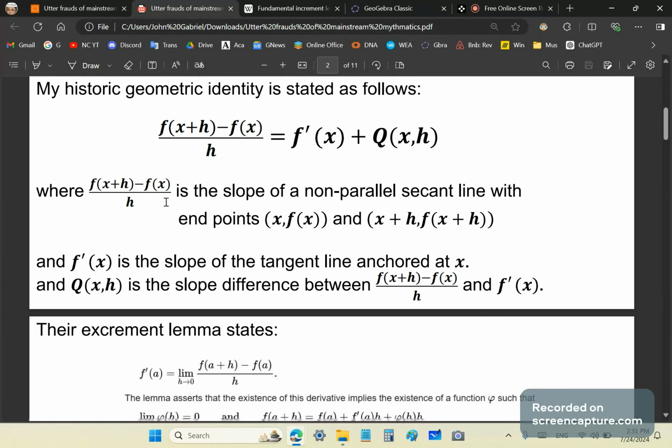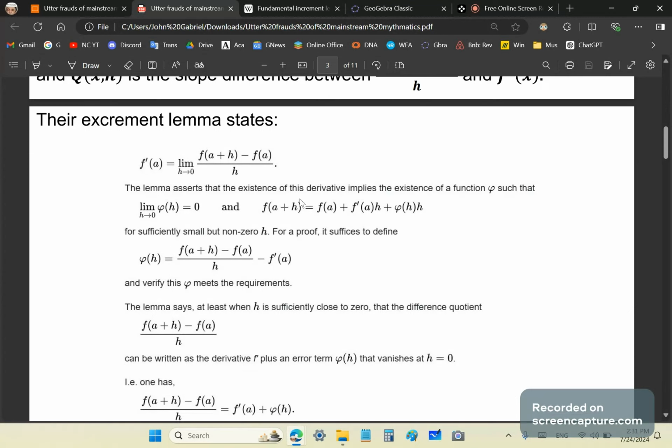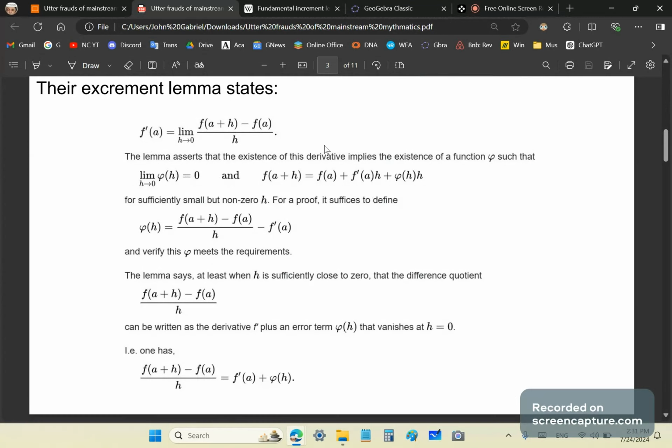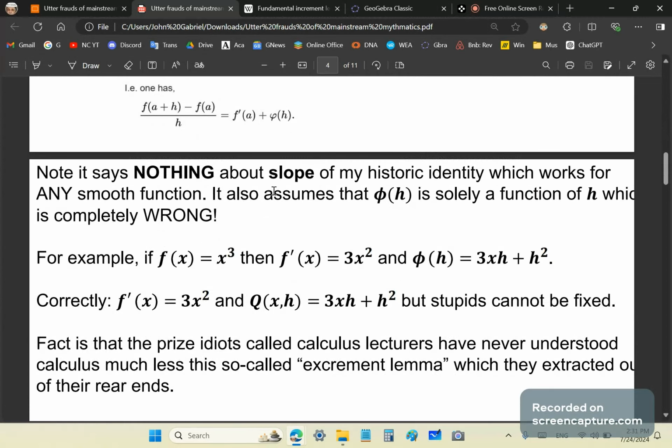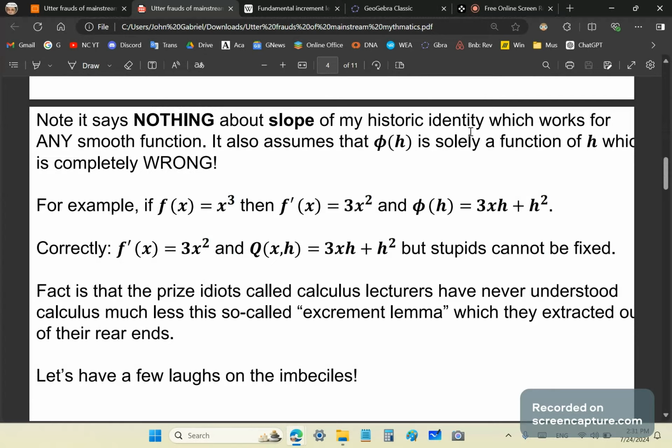So, their excrement lemma states all of the following, and I'm going to break it down so that you can have a good laugh. So it says nothing about the slope of my historic identity, which works for any smooth function. By the way, it says nothing about that, and it also assumes that phi of h is solely a function of h, which is completely wrong.